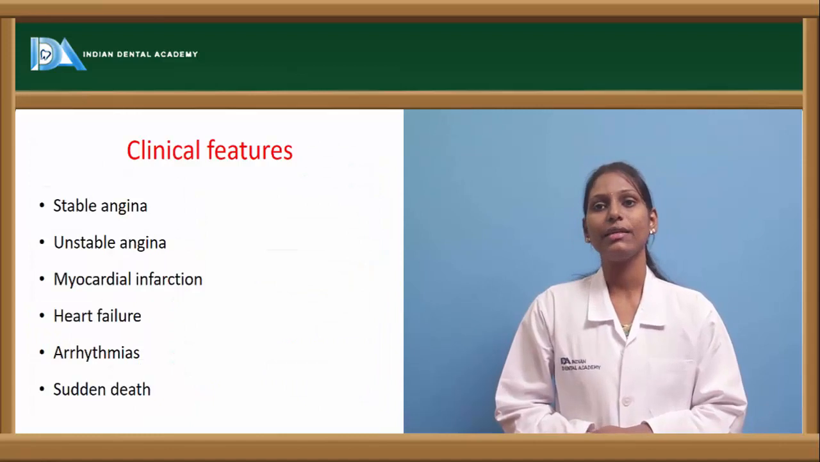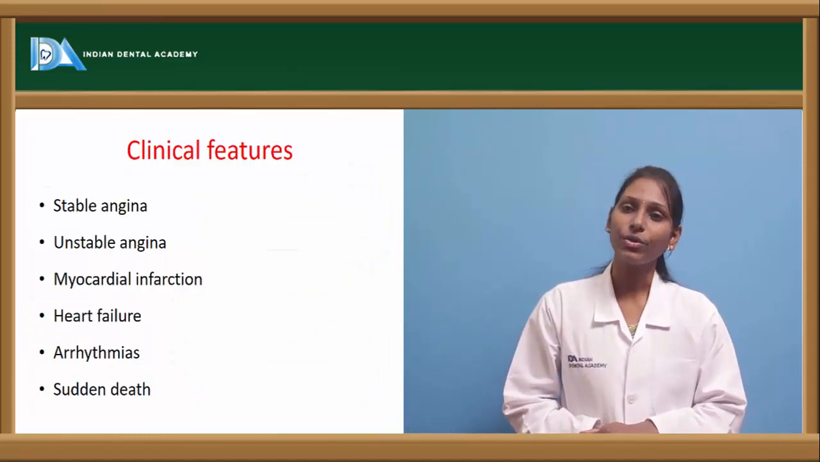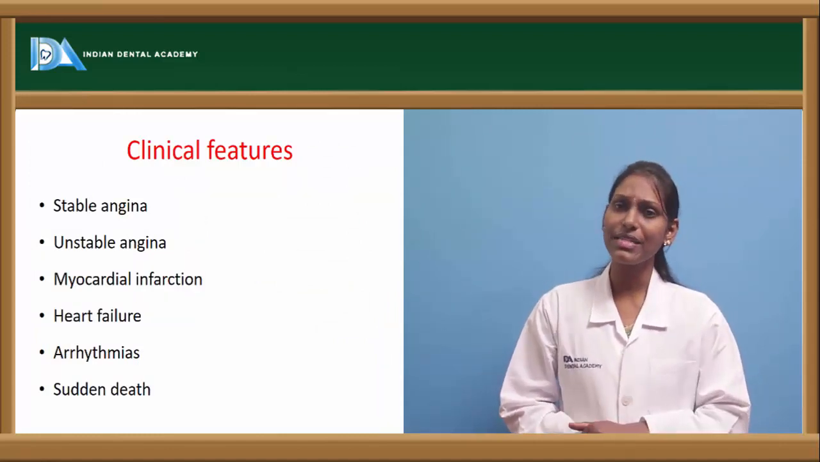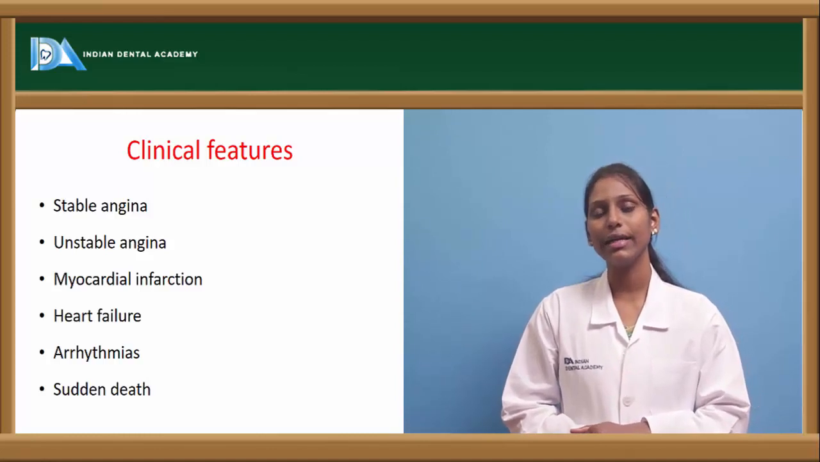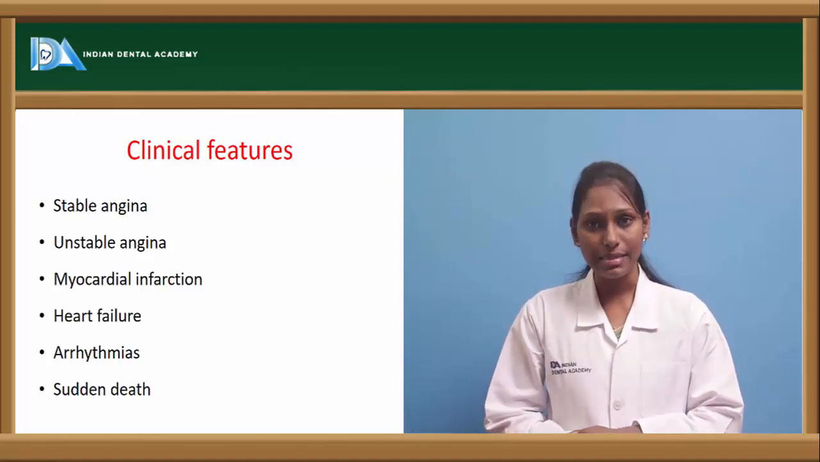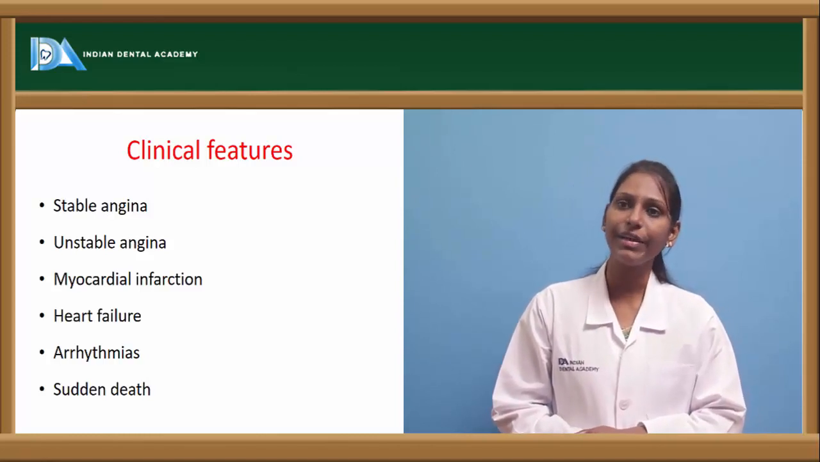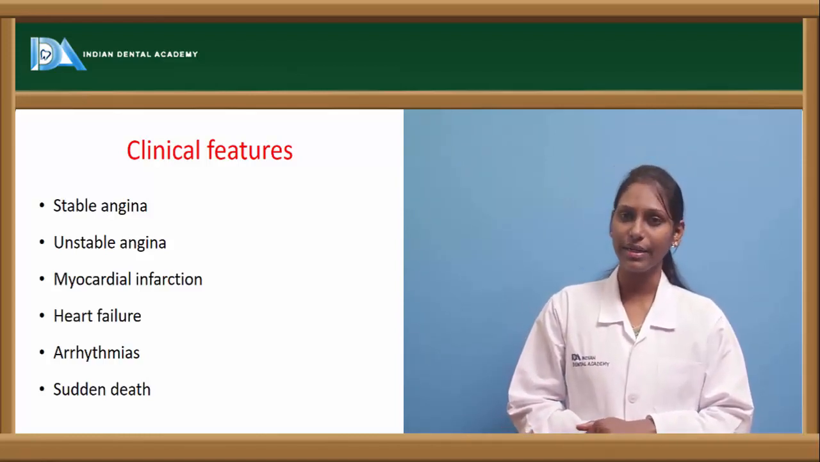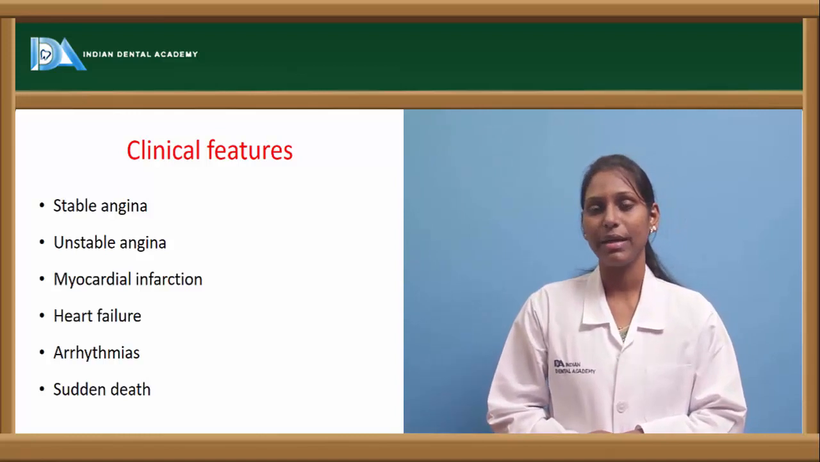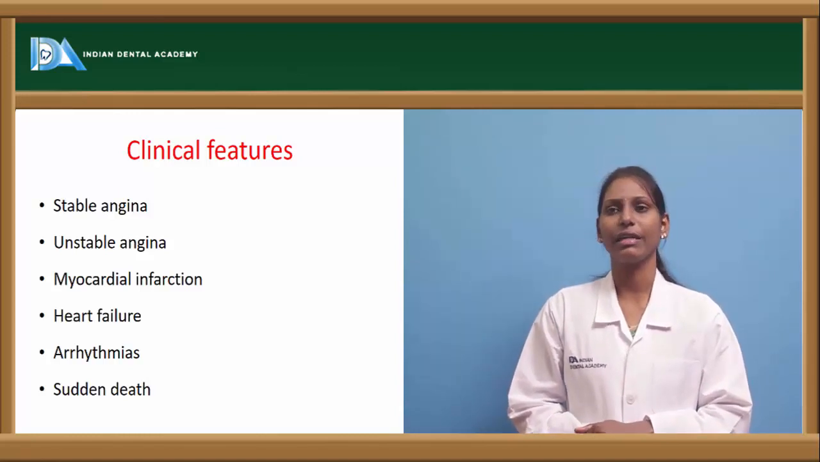What are the various clinical features of these acute coronary or ischemic coronary diseases? It can lead to stable angina, unstable angina, myocardial infarction, and it can lead to heart failure, arrhythmias, and sudden death can also be one of the clinical manifestations of these diseases in severe cases.